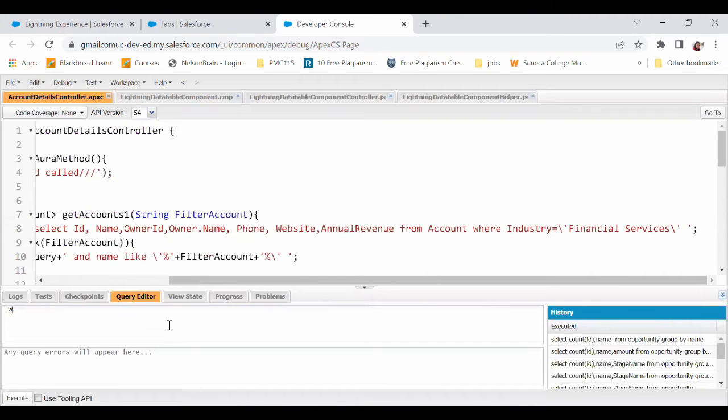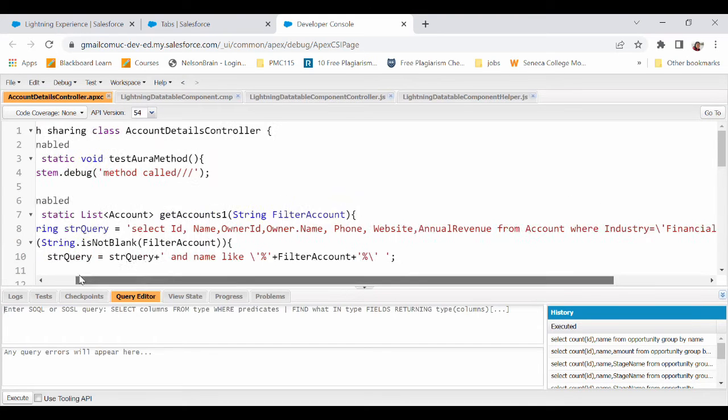Like where industry equals this, right? And then inside I'll be writing financial services. So if I want to use these single quotes within this code, because it's a dynamic query that I'm trying to create, then I need to escape it. For escaping, I use this backward slash before single quotes. So it would go something like this. That is why we have written the query like this.